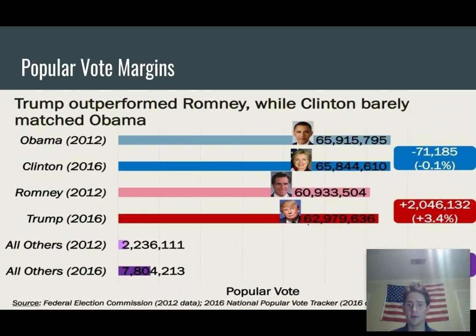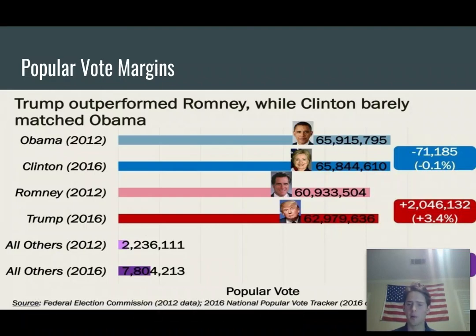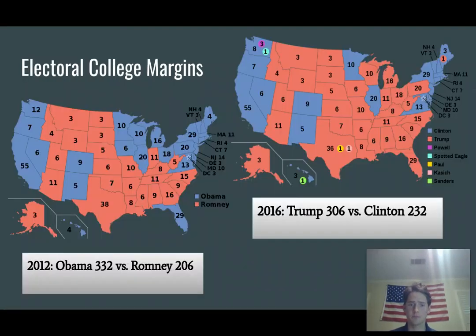And as you can see here, Donald Trump got close to 2 million, a little bit more than 2 million votes more than Mitt Romney. So that definitely was the biggest factor. And one thing that's actually interesting, and it's not on here, is both Hillary Clinton and Donald Trump actually got less of a percent than Mitt Romney and Barack Obama got, respectively, because there were so many people voting for third-party candidates. And this definitely affected the 2016 election, and probably won't affect the 2020 election as much.